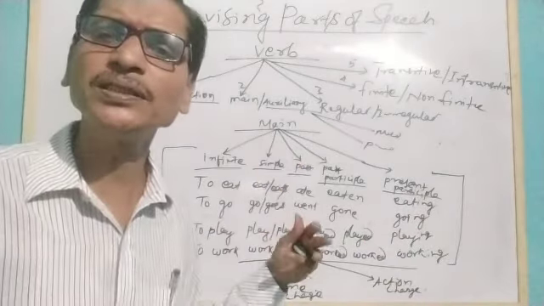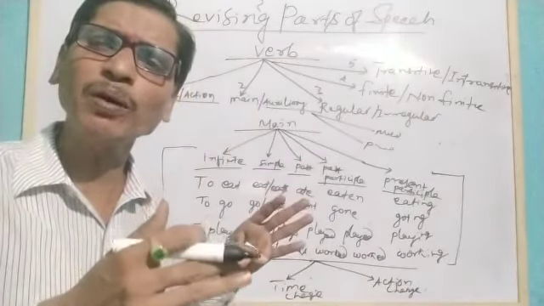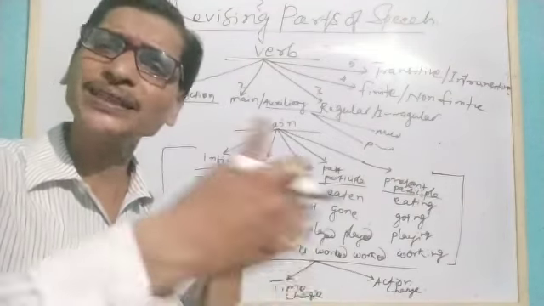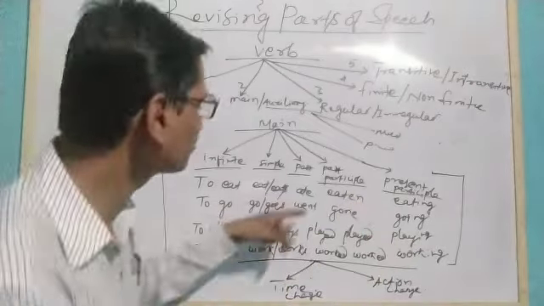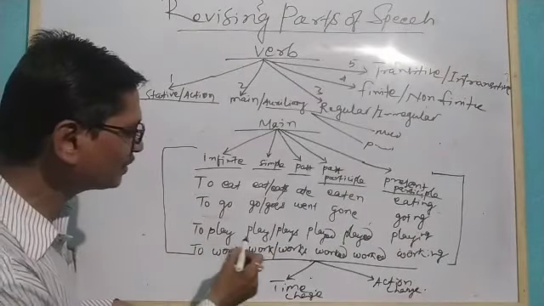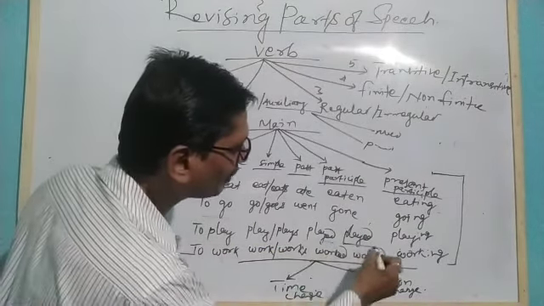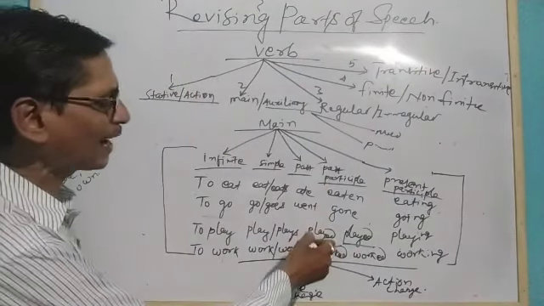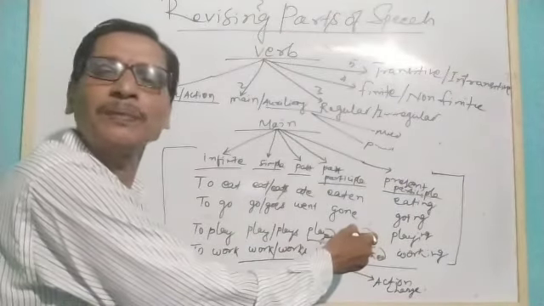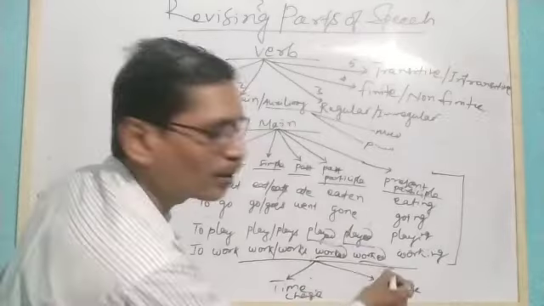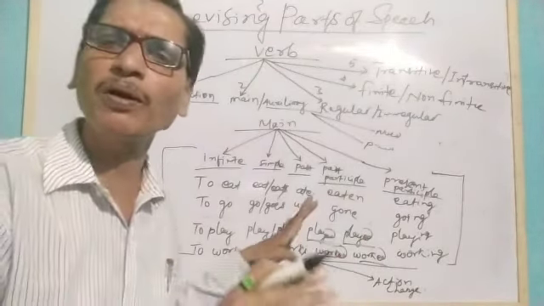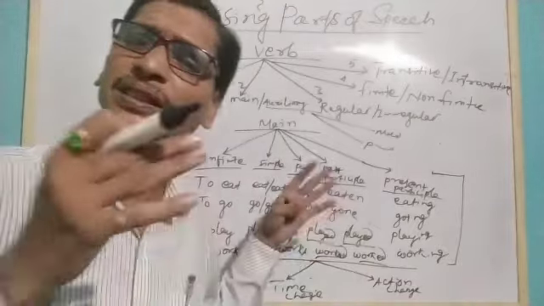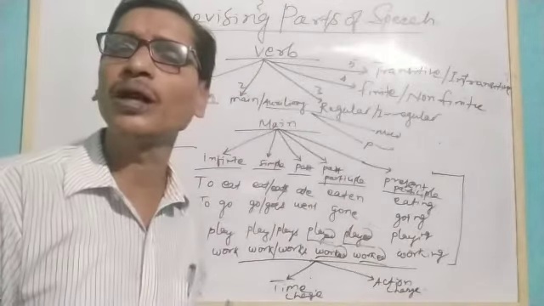Regular verbs means those verbs whose second form and past participle form use the same word. Here you see, I have used played and played, the past form as well as the past participle form, worked and worked. So these verbs, whose past form and past participle form are the same word, are called regular verbs.